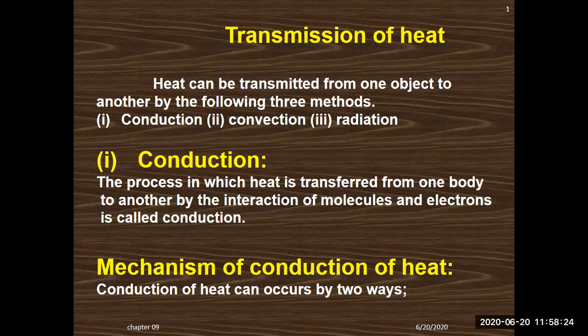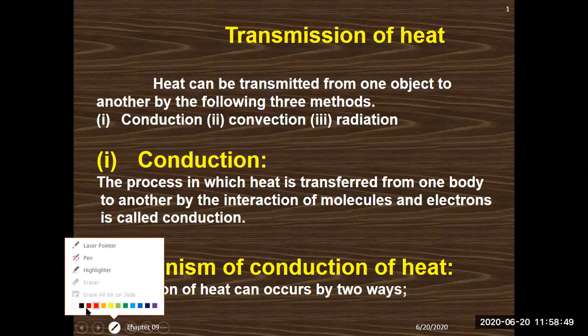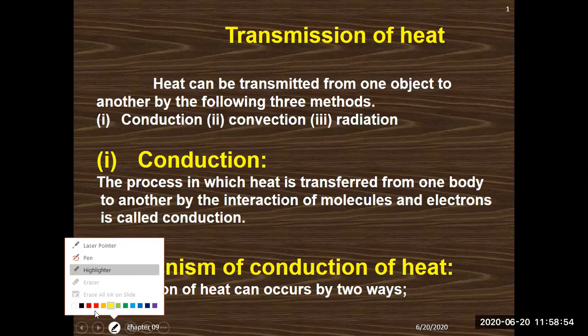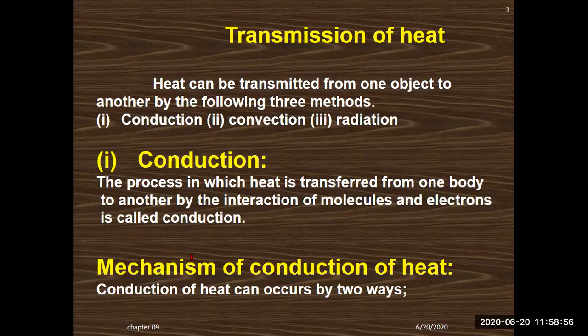So let's start one by one. First of all, we will study conduction, then we will study convection, and at the end, we will study radiation. Heat can be transferred from one object to another by the following methods: conduction, convection, and radiation. First of all, we study conduction. Conduction is the process by which the transfer of heat takes place. Let's use the highlighter.